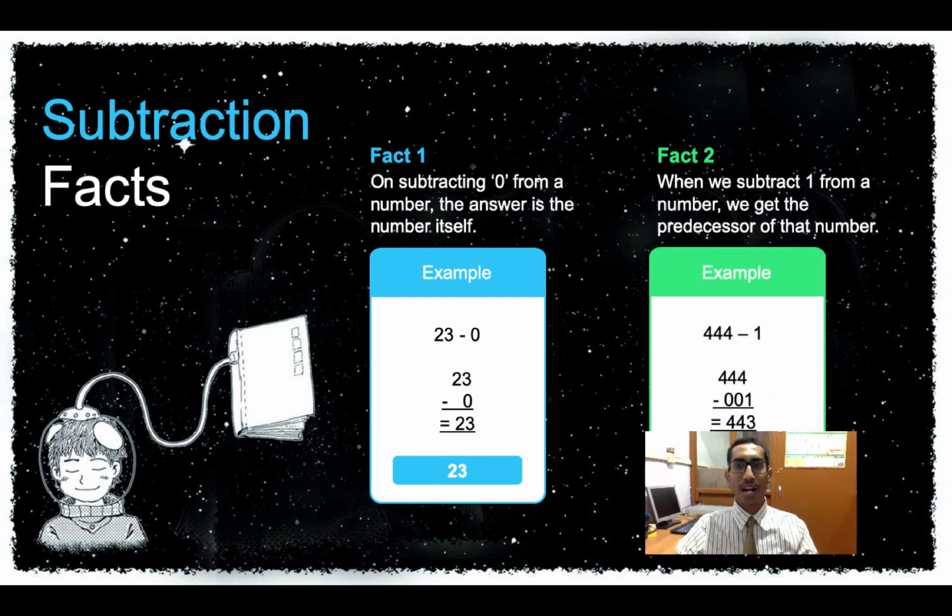Here I've taken 444 as my number and I'm deducting 1 from it. As you can see here, if I take away 1 from 4, I get a 3. Now the number that I get here is 443. That means 443 is nothing but just a number which comes before 444. So 443 is my predecessor.